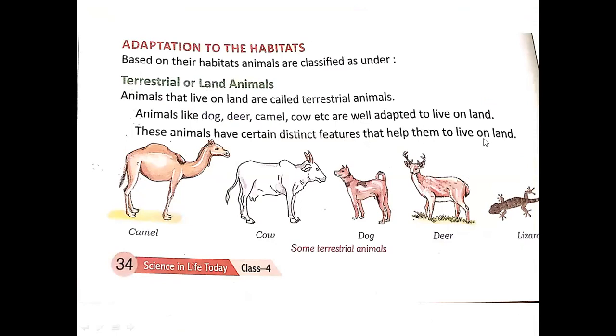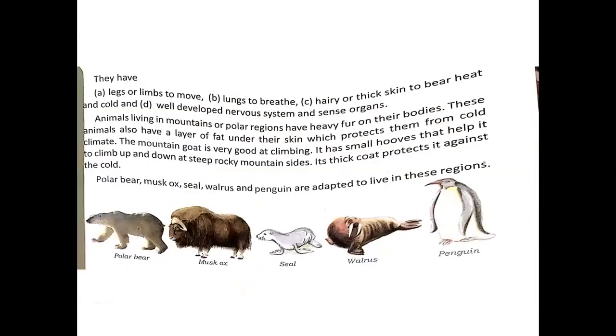That means terrestrial animals are the animals that live on land. Now, since they have to adapt themselves to the land environment, they have to adapt to the changes. Their body is structured in a similar way. They have legs or limbs to move, lungs to breathe, hairy or thick skin to bear heat and cold, well-developed nervous system and sense organs.